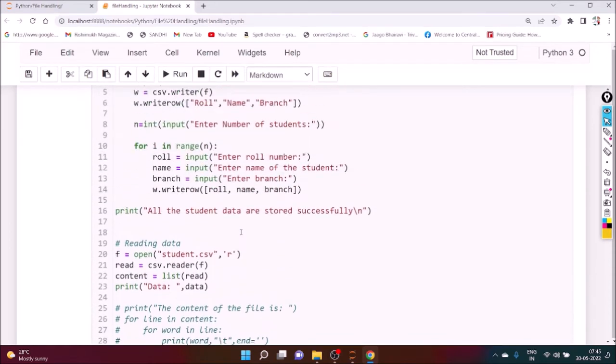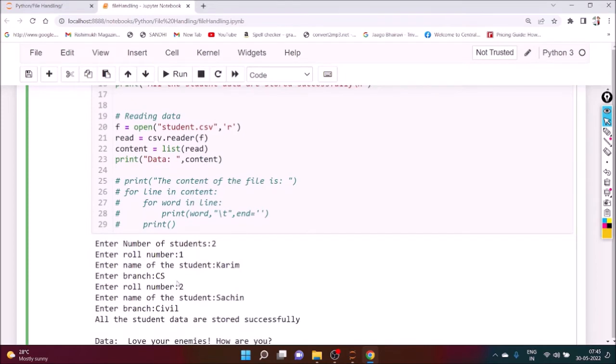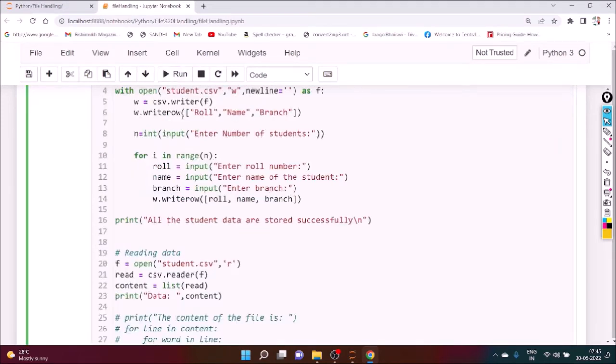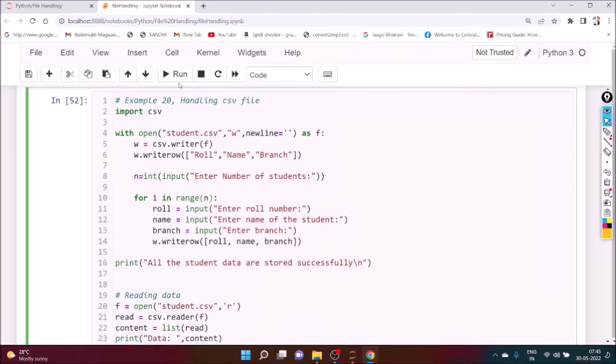Here it will be better if we put the content, not the data. Put the content and you can execute it. All the data are stored successfully, and we want to re-execute it.